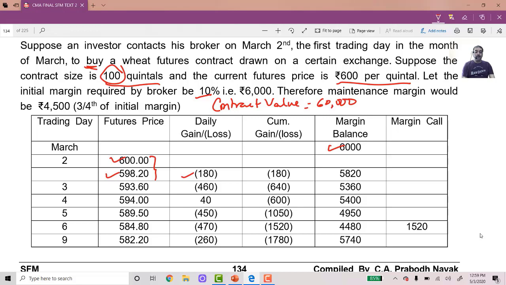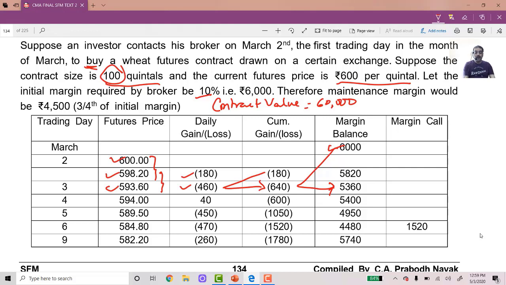Okay. March 3rd, what happens? Price comes down to 593.6. Now the price has fallen by 4.6, 4 rupees 60 paise. 4 rupees 60 paise into 100 quintals, that is 460 loss again. This 460 plus 180, total loss comes to 640. 6,000 minus 640 comes to 5,360.